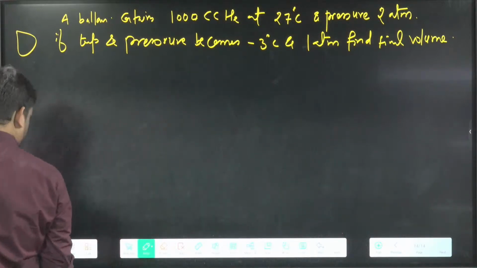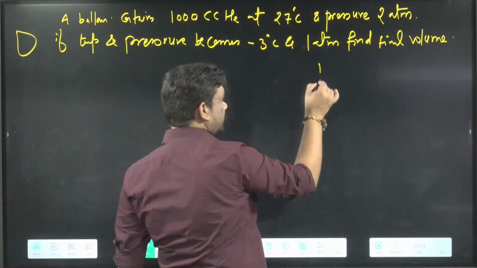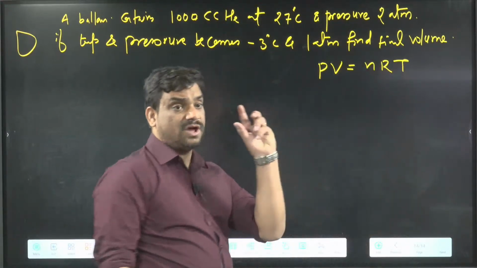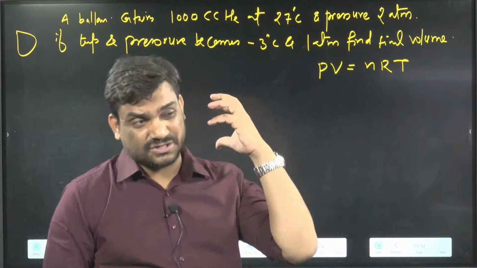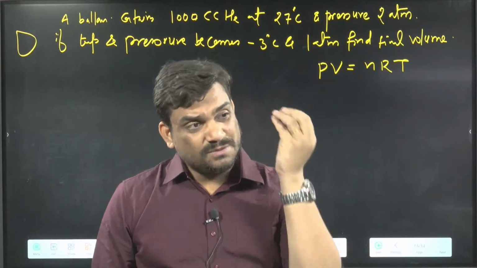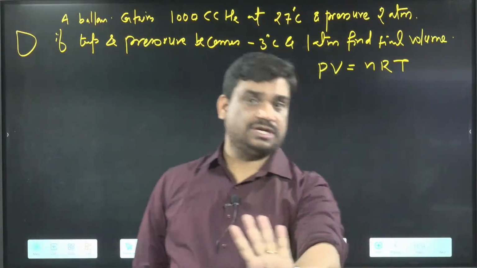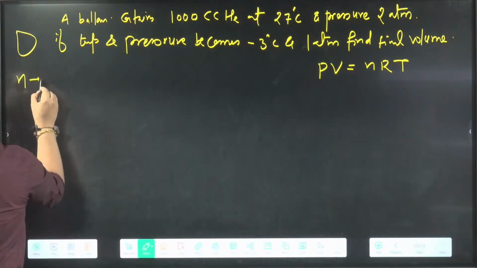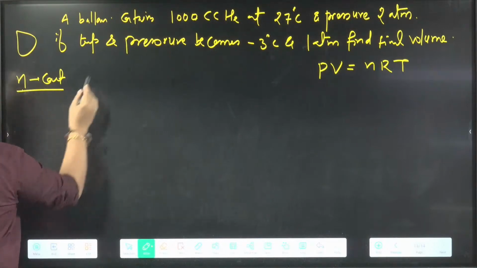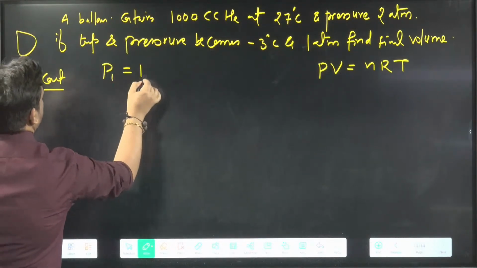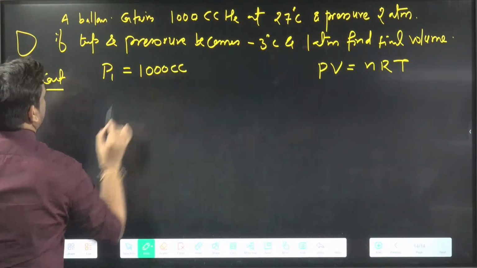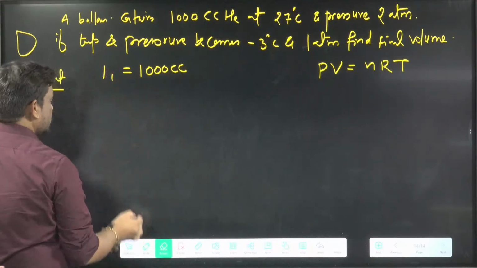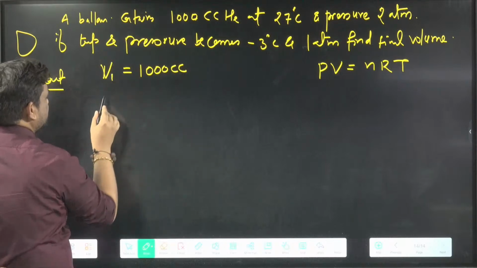In PV equals nRT, always write the equation like this and then figure out how many things are changing. Pressure is changing, volume is changing, temperature is changing. What is not changing here is the mole. Mole is constant. Volume is going to be 1000 cc.